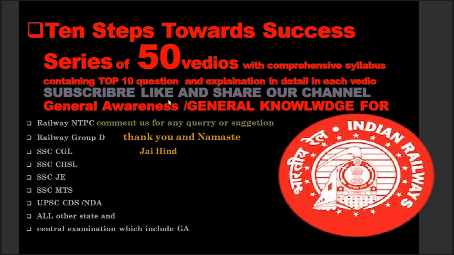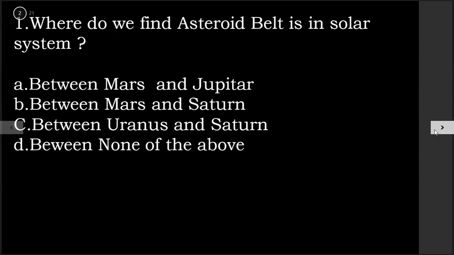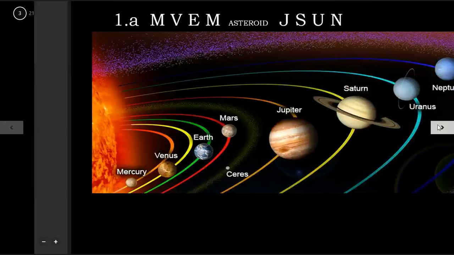With this, let's start with the first question. So the first question of the day is, where do we find asteroid belts in the solar system? Option A is between Mars and Jupiter, option B is between Mars and Saturn, option C is between Uranus and Saturn, and option D is none of the above. So the answer is